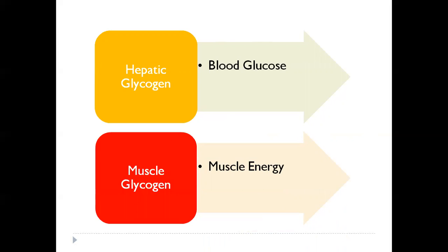Now, glucose levels have to be maintained in a normal range. We discussed this in the topic of gluconeogenesis. So the liver is responsible for providing the glycogen which maintains the levels of blood glucose in the normal range. Muscle glycogen, on the other hand, is required during active contraction of the muscle. A large amount of energy is required during muscle contraction. When all the glucose has been used up through glycolysis, then muscle glycogen is broken down, and that provides the glucose for the muscle to break down further on. So this muscle glycogen does not contribute much to the blood levels of glucose.